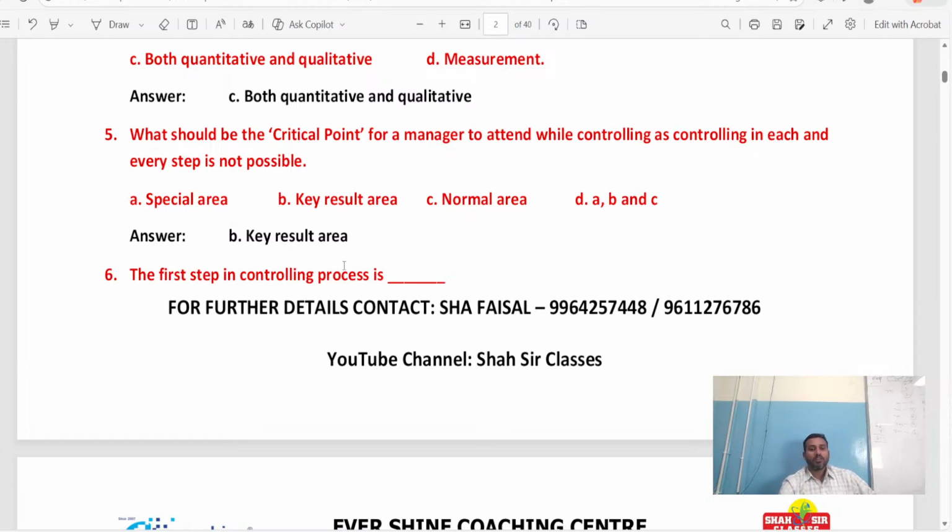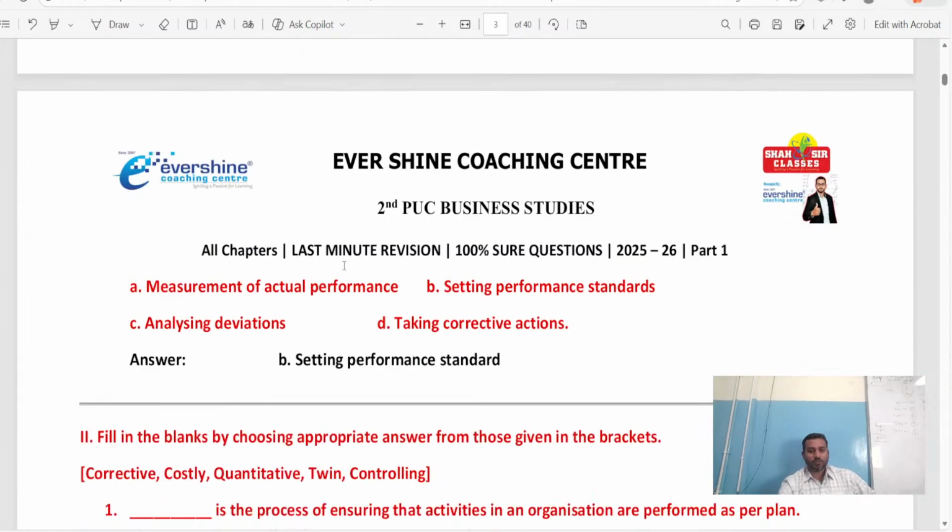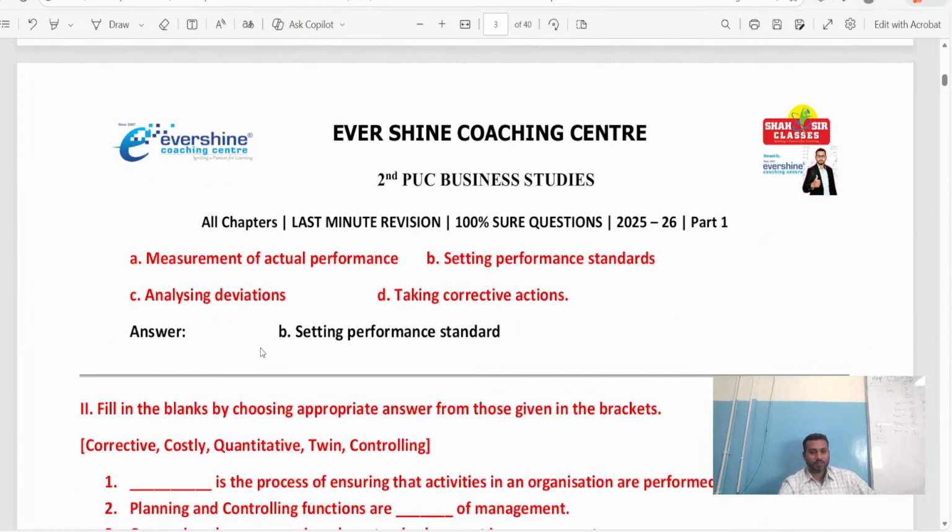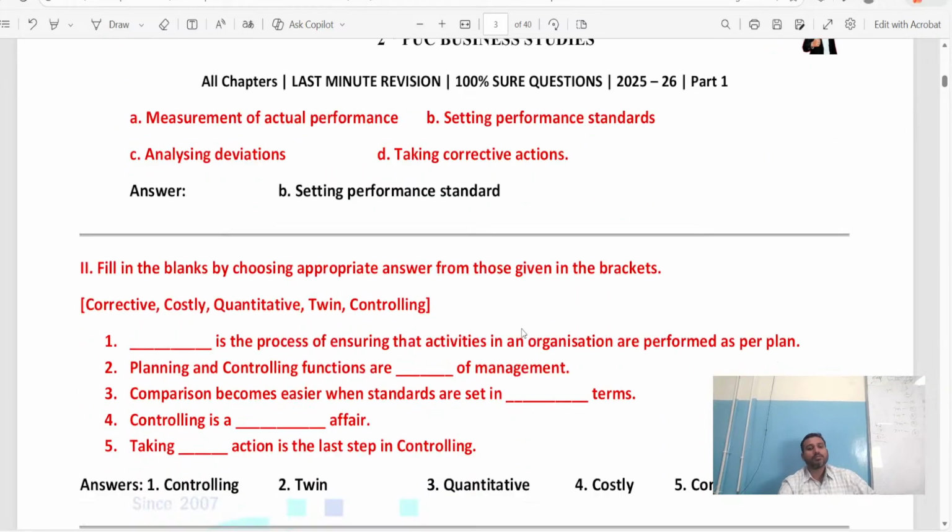Okay. Now, which is the first step in the controlling process? As you know very well: measurement of actual performance, setting performance standard, analyzing deviations, and taking corrective action. That is setting performance standard. So this is a direct question from your answers.